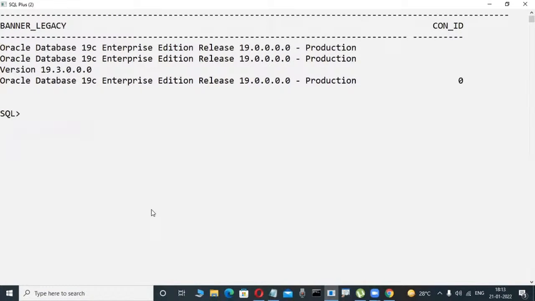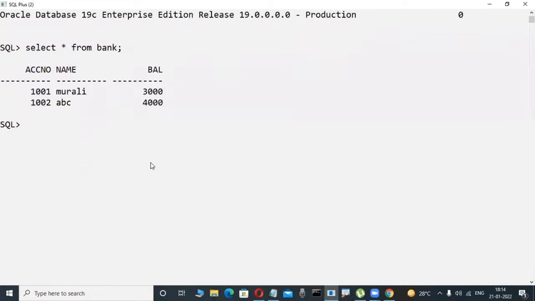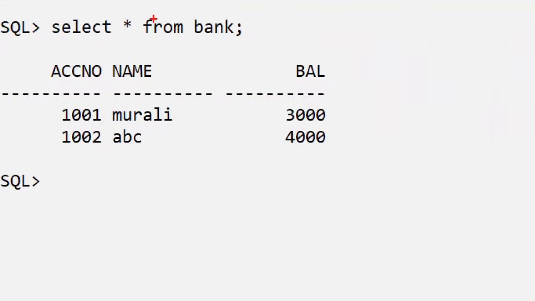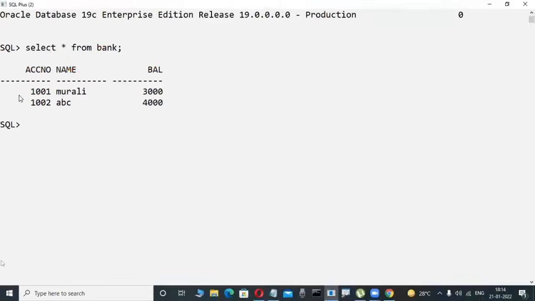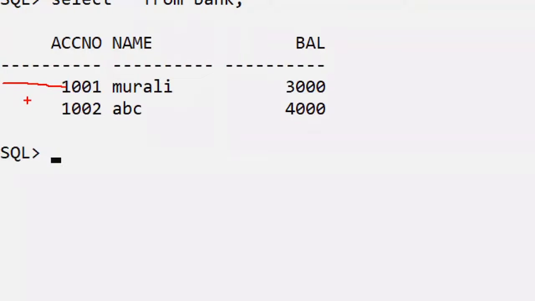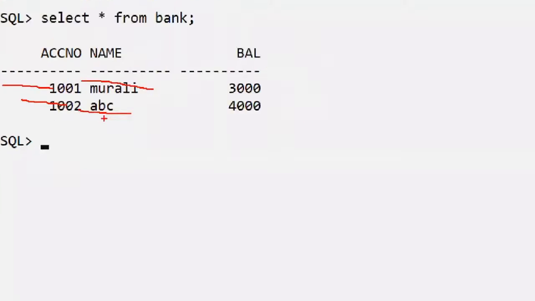Suppose in this database, observe here, a bank table is there, for example. Concentrate here. Just observe the scenario, it's a very easy way to understand. This is a bank table. In table format only, we are storing the data. Suppose, for example, this is SBI bank, and this is the data in this bank. Observe here, these are columns: account number, name, and balance. These are called columns. Here, 1001 and so on, these are called rows or data.